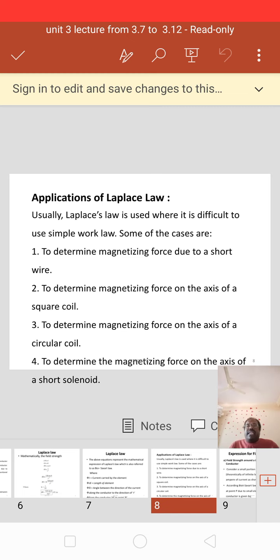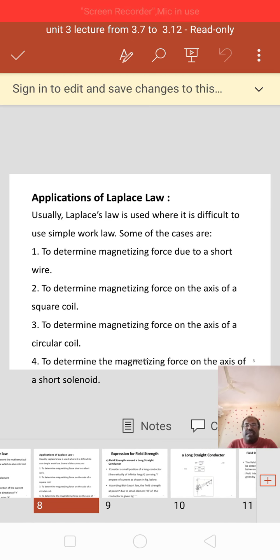Once again I am repeating. First one, to determine magnetizing force due to short wire. To determine magnetizing force on the axis of square coil. To determine the magnetizing force on the axis of circular coil. To determine the magnetizing force on the axis of short solenoid. These are the various applications.